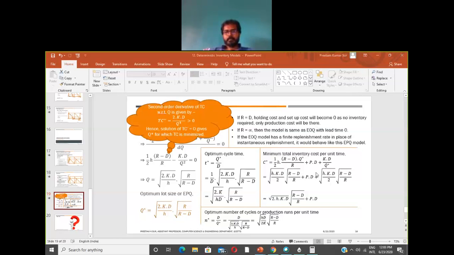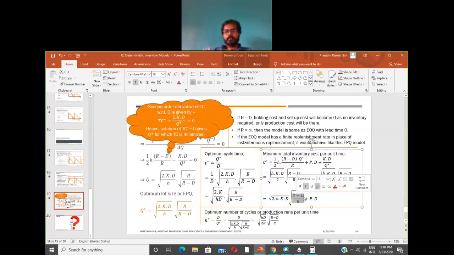If you look at this expression for the minimum total inventory cost per unit time, when R equals D, R minus D will become 0, so this part will become 0 and we will be left with only P into D, right? Many of you have chosen this one in full, but that will not be the case, because as soon as a burger is produced, it is consumed.